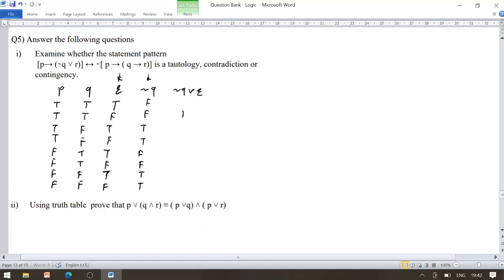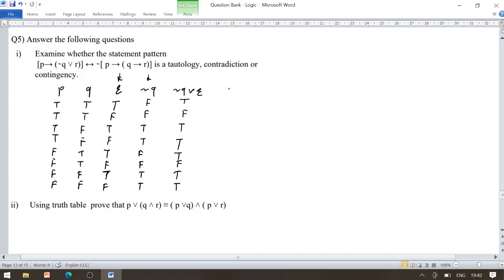F disjunction F is F, and all remaining entries become true.